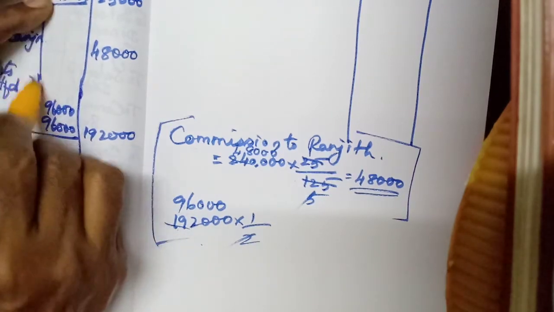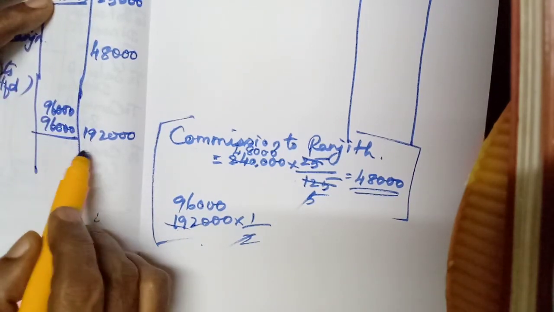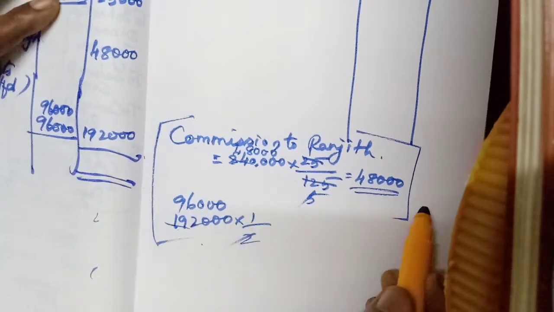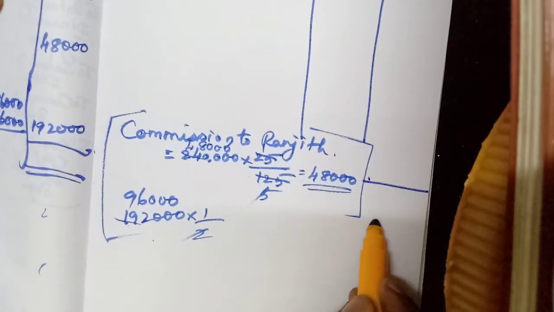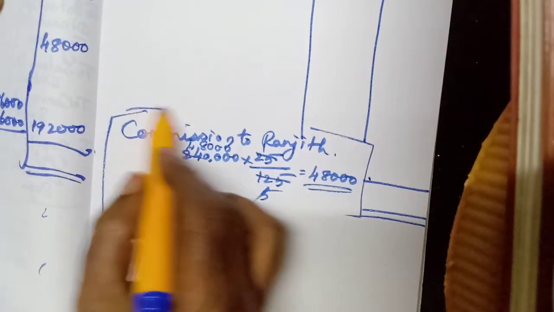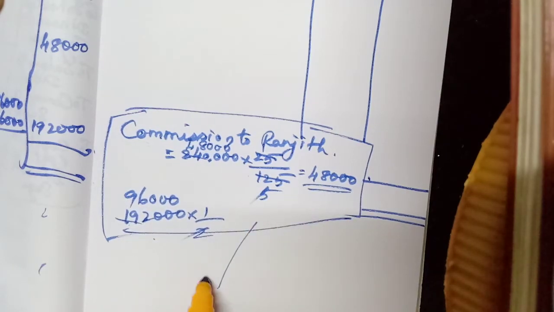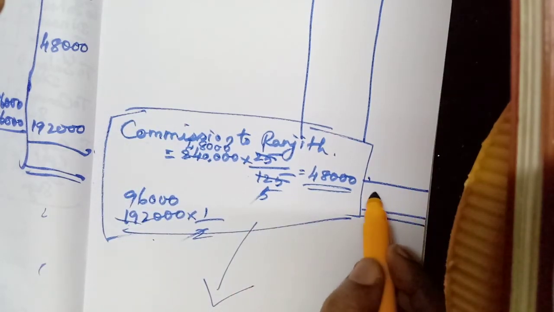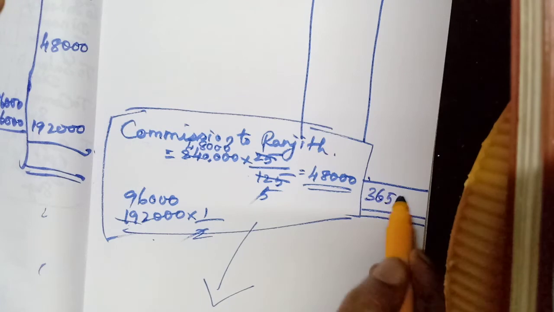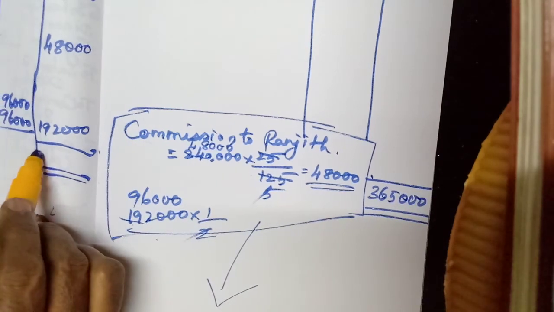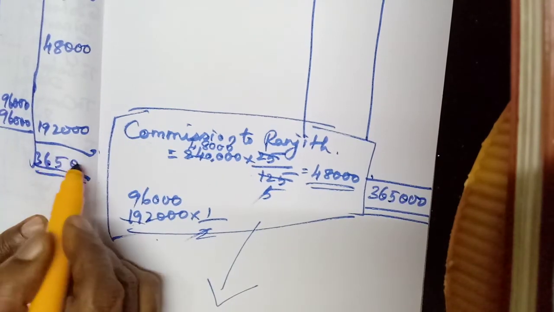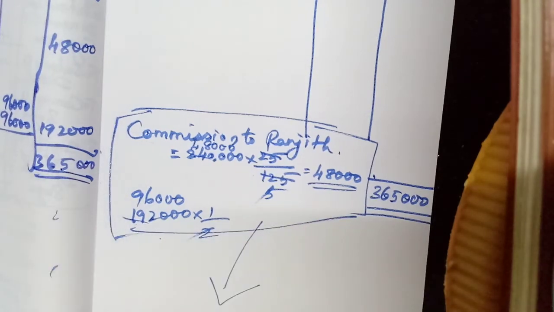So just think of this one above the problem. Okay. This should be written here. Okay, 3,65,000. 3,65,000. Okay, straight to this.